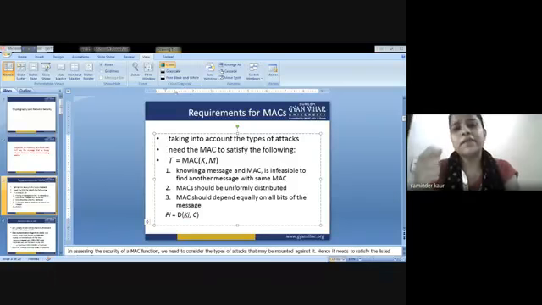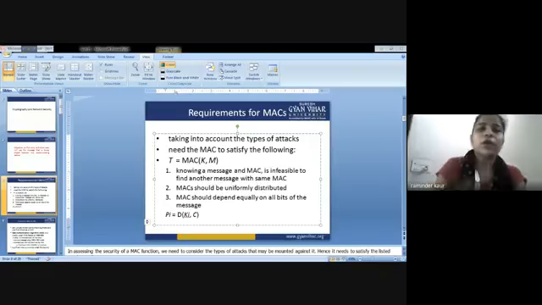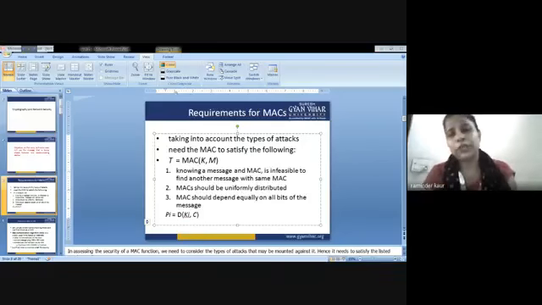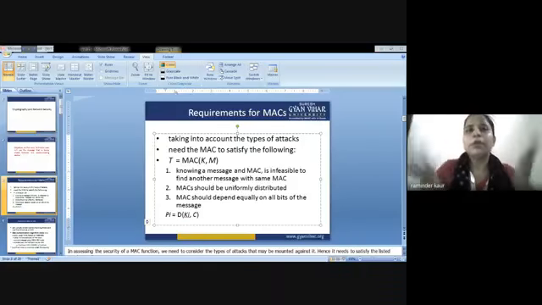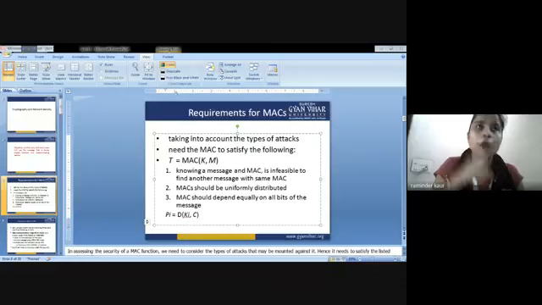The cryptanalyst can compute Ti, which is equal to MAC Ki of M1, because the message will remain the same. We are supposed to use various keys, or various assumptions could be made, in order to deduce the plaintext. So for all the possible key values of Ki, at least one key is guaranteed to produce a match for Ti equal to T1, because we are putting some effort to gain something out of that.